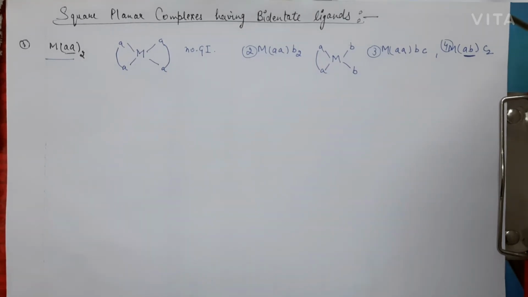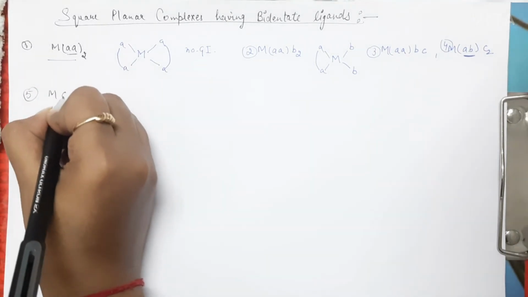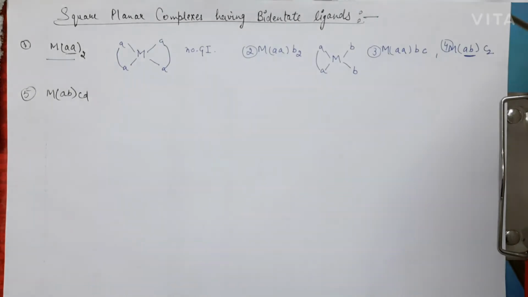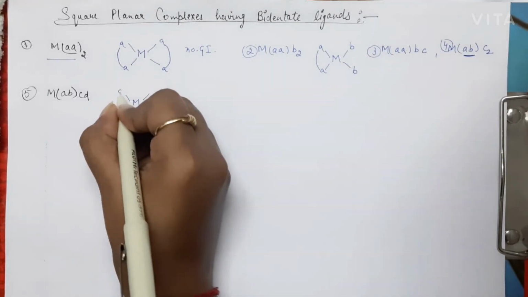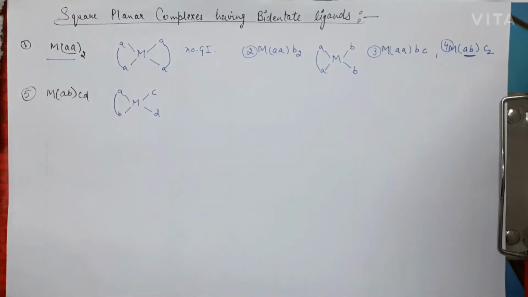Now moving on to the fifth case, MABCD. This is a bidentate ligand AB, and these two are unidentate ligands, C and D. This is a metal, AB is a bidentate ligand, and CD have occupied these two positions.